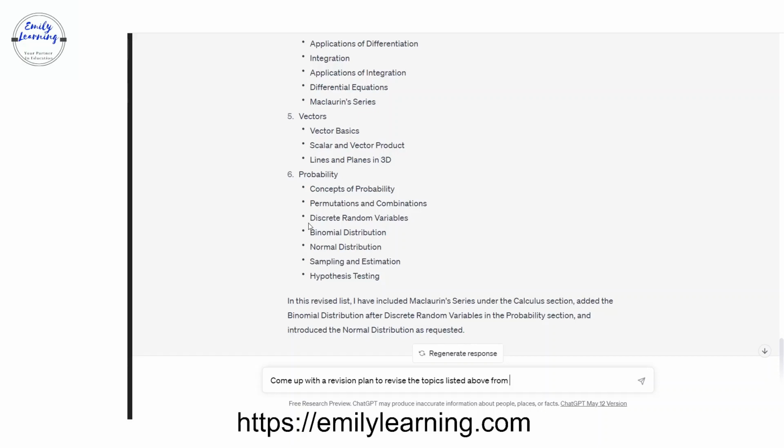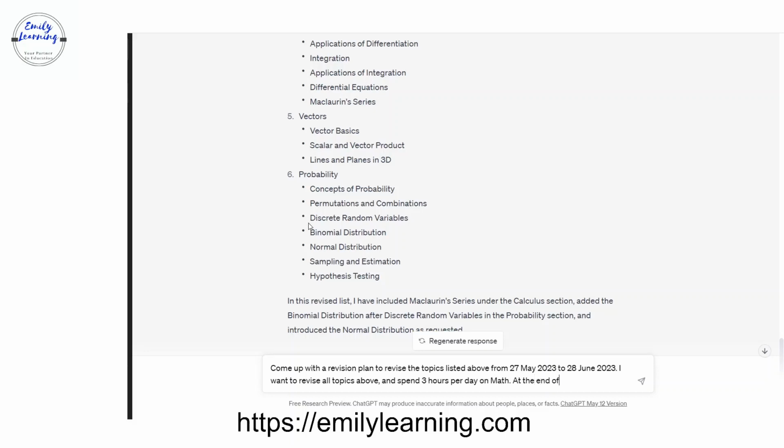This June holiday is from 27th May to 28th June. I want to revise all topics above and spend 3 hours per day on math.